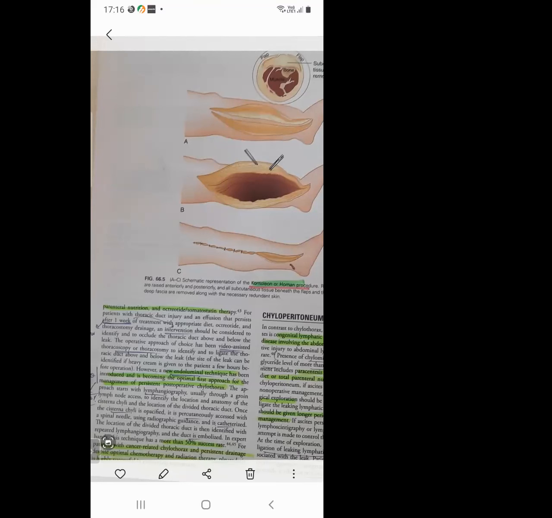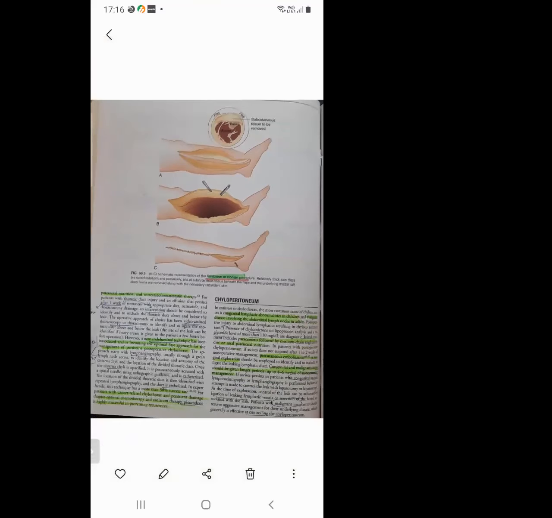MCQ: chyloperitoneum. What is chyloperitoneum? This is where you have to know the cause. What is the most common cause of chyloperitoneum in children and in adults? In children, it is congenital lymphatic abnormality. In adults, it is malignant disease involving the abdominal lymph nodes. The diagnosis is similar to that of chylothorax: chylomicrons should be present, with triglyceride level more than 110. The initial treatment includes paracentesis.